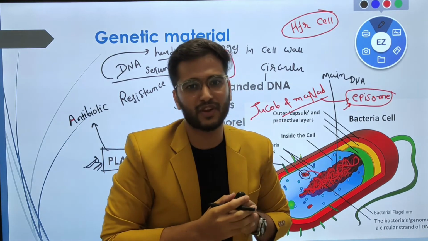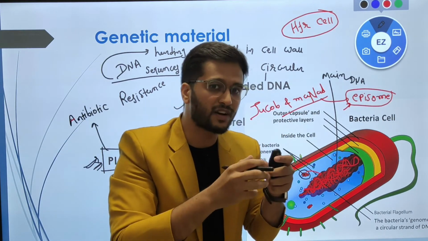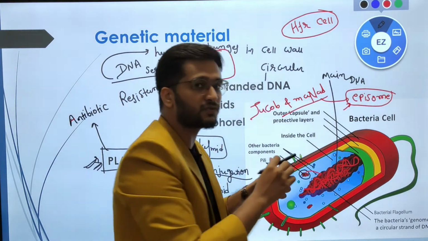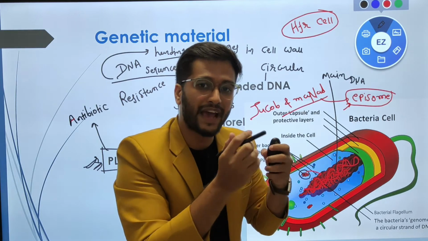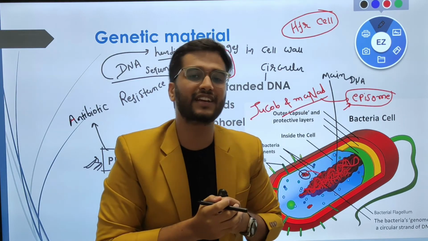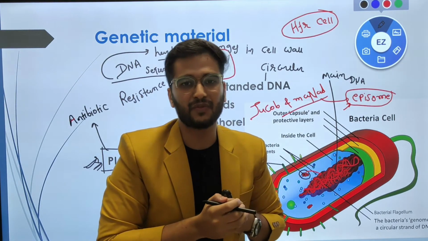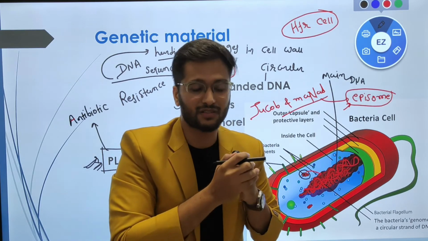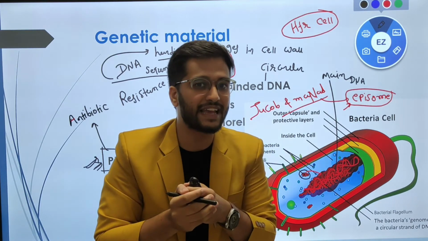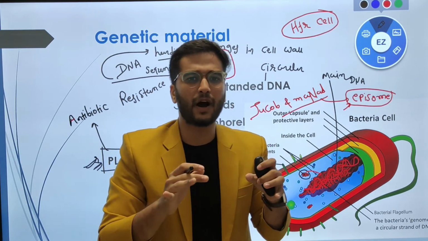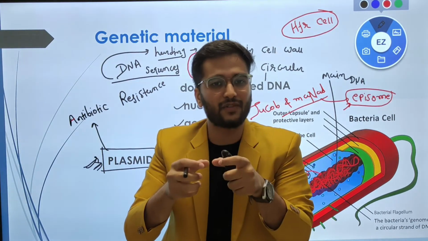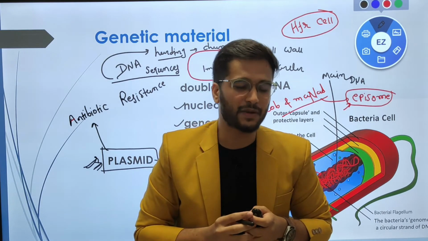So what is a high frequency recombination cell? Whenever the plasmid attaches with the main genome and replicates with it, it is known as a high frequency recombination cell. So this is all about the basics as well as the advanced aspects of bacterial genetic material.